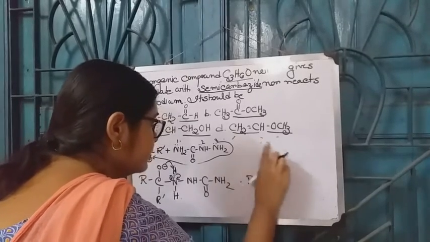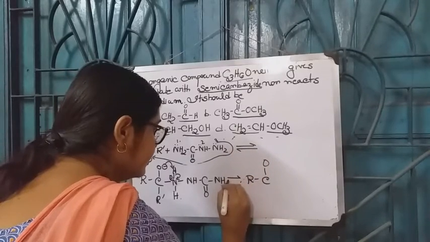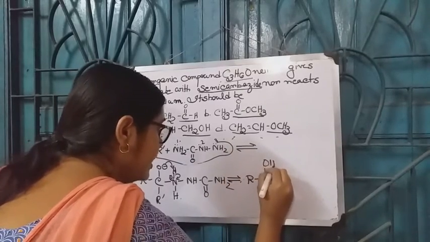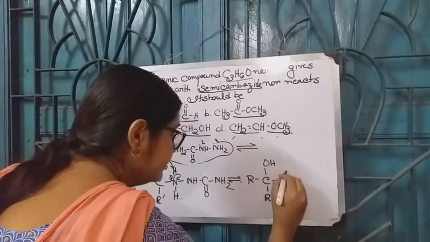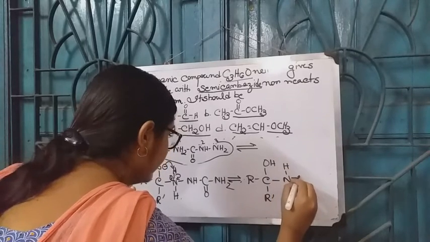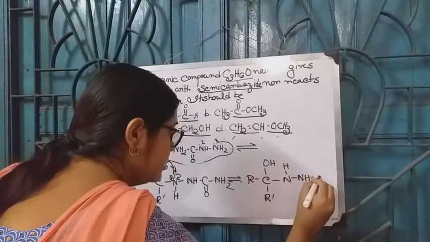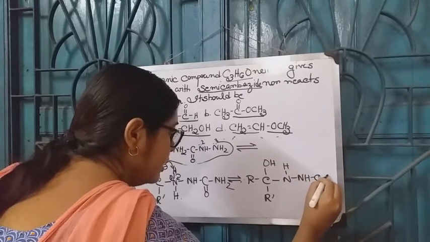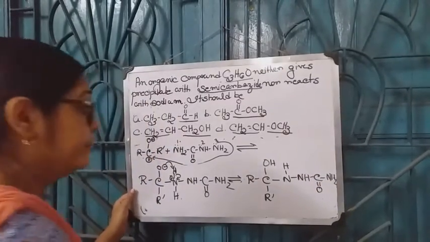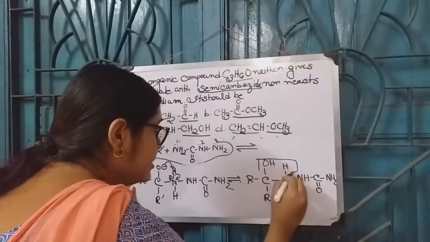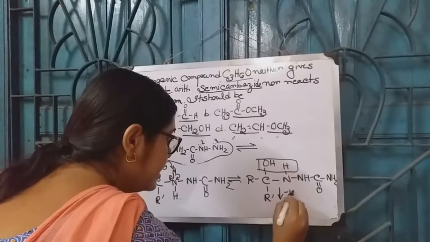These steps are reversible. R dash, NH, CO, NH2. In the next step, a molecule of water is removed with the formation of a double bond, minus H2O.